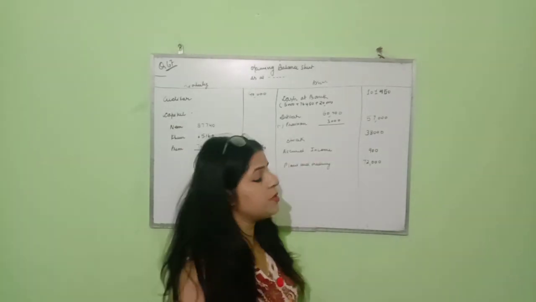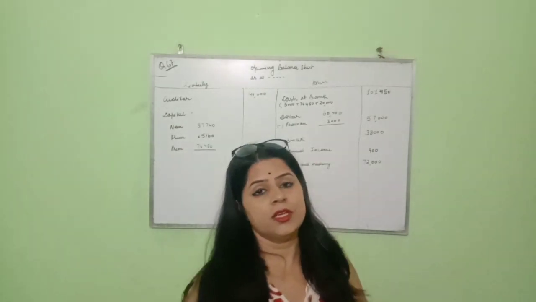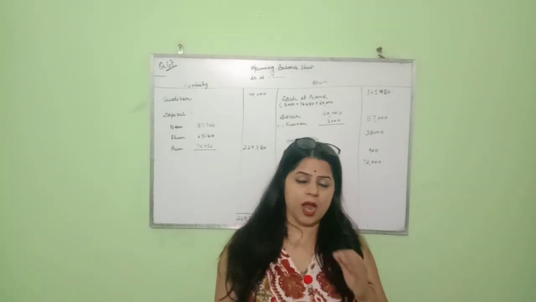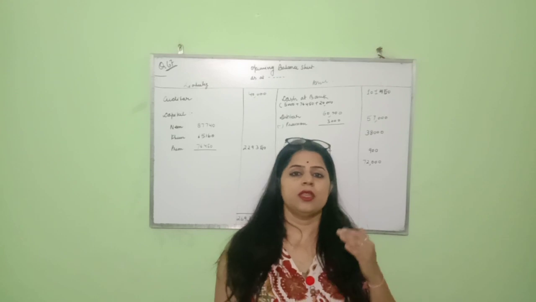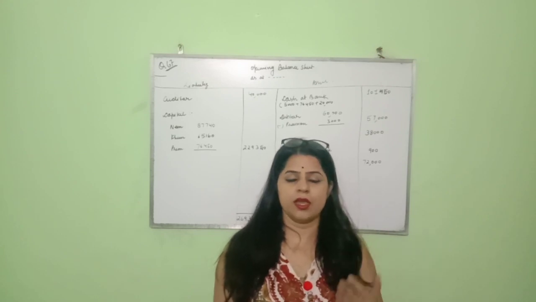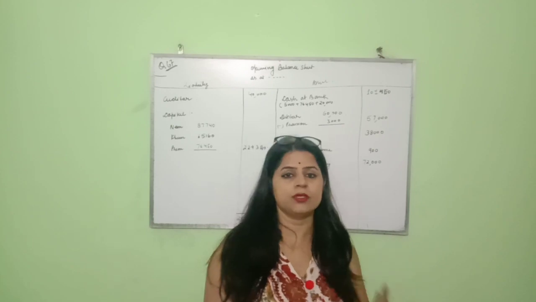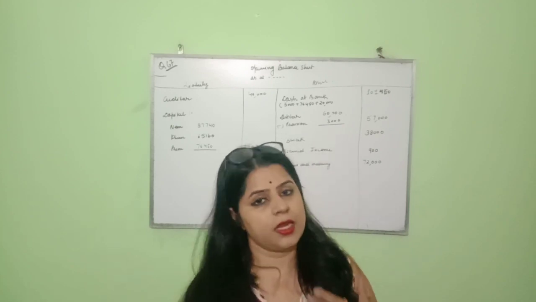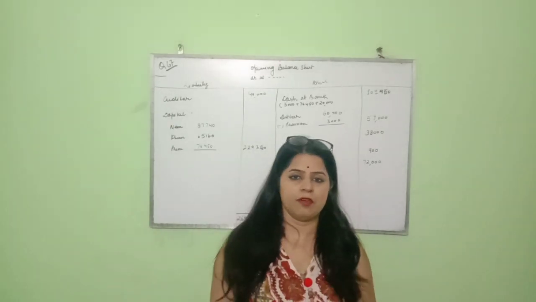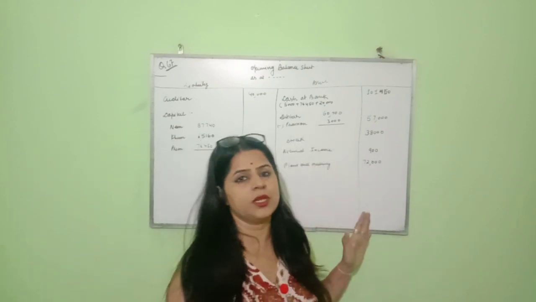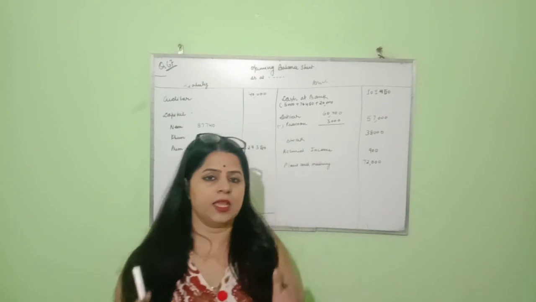And the last item is plant and machinery, 72,000. There is a change in the plant and machinery, so plant and machinery is decreased and you reduce that amount. Earlier it was 80,000. Now it is 72,000. How? 80,000 minus 10%, that is 8,000, so it is 72,000.